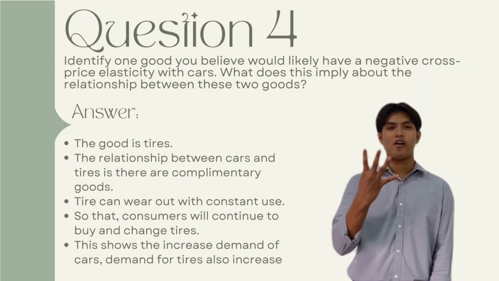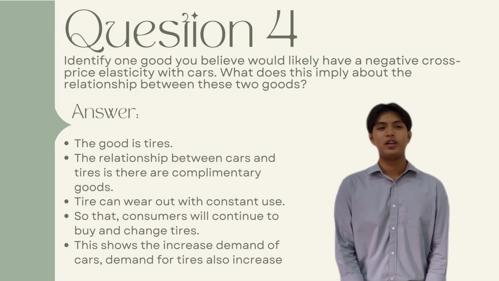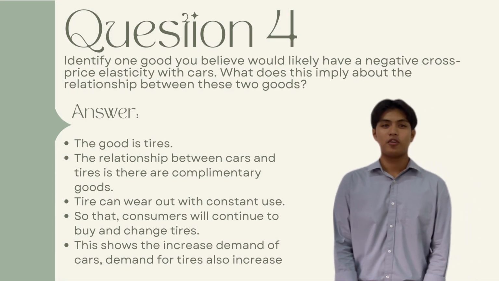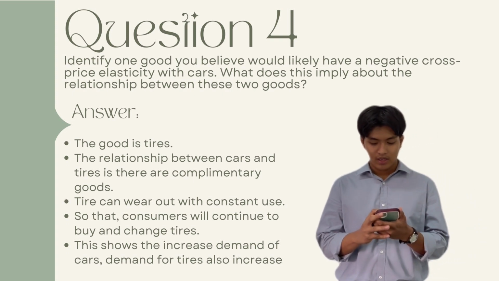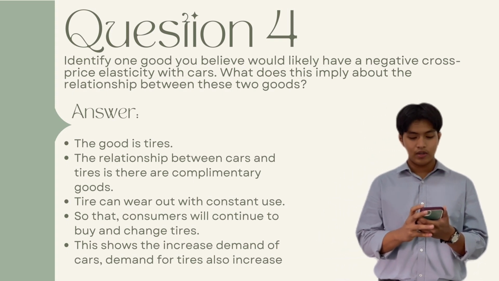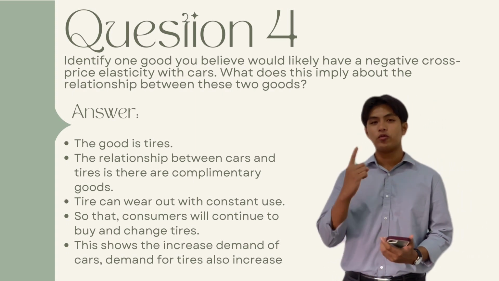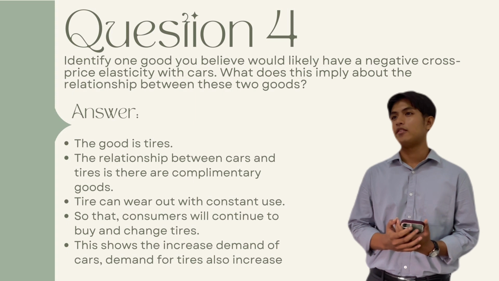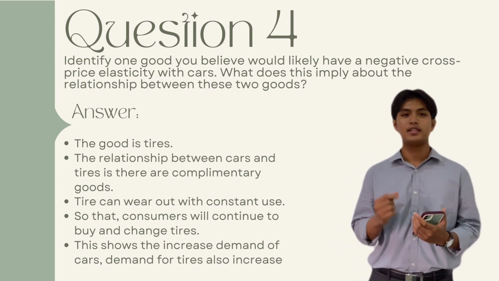Question 4. Identify one good that you believe would have a negative price elasticity with cars. Then, what does this imply about the relationship between these two goods? So, one good that I believe has a negative price elasticity is tire.